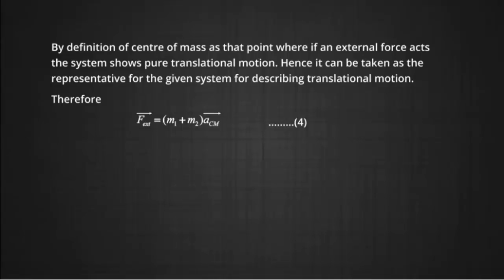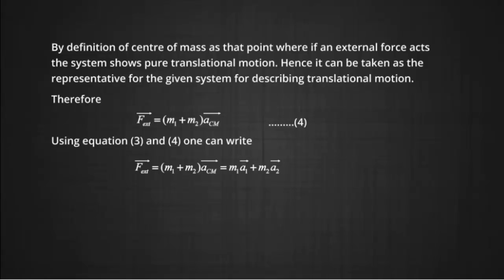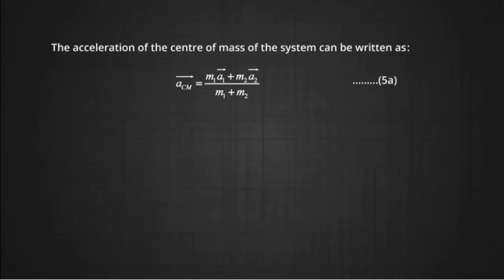Let this be equation number 4. Using equations 3 and 4, one can write m1 plus m2 within brackets times ACM equal to m1 a1 plus m2 a2. Or we can write the acceleration of the center of mass as m1 a1 plus m2 a2, the whole divided by m1 plus m2. This is equation number 5a.